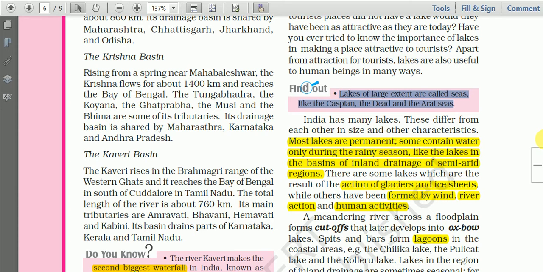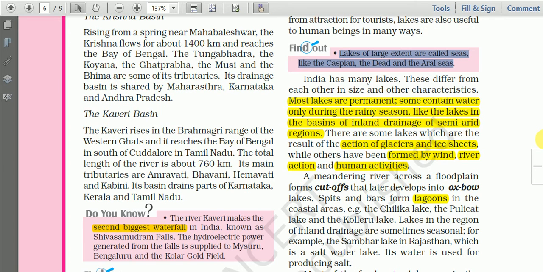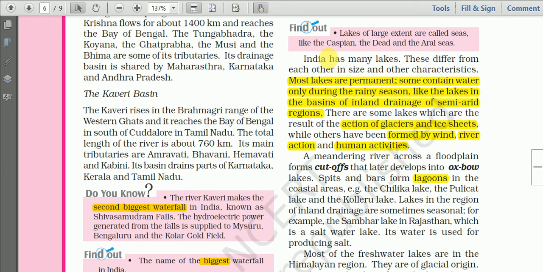The word sea may be added, but these are lakes. If the size of the lake is very big, then we call it sea also, but generally these are lakes, because they are surrounded by land on all sides. For the sea, there is a big opening on one side. You have to know. Okay, so let us proceed.